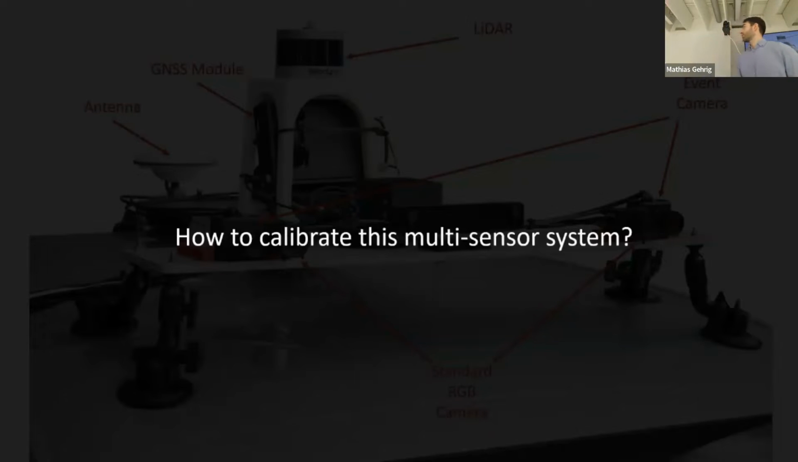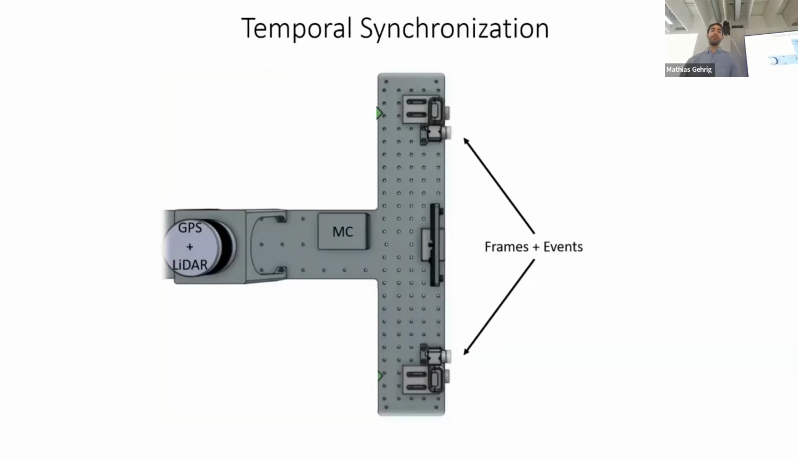But now the question is, of course, how do we calibrate such a multi-sensor system? But before that, we need to first quickly talk about temporal synchronization, which is also a key aspect of this dataset.